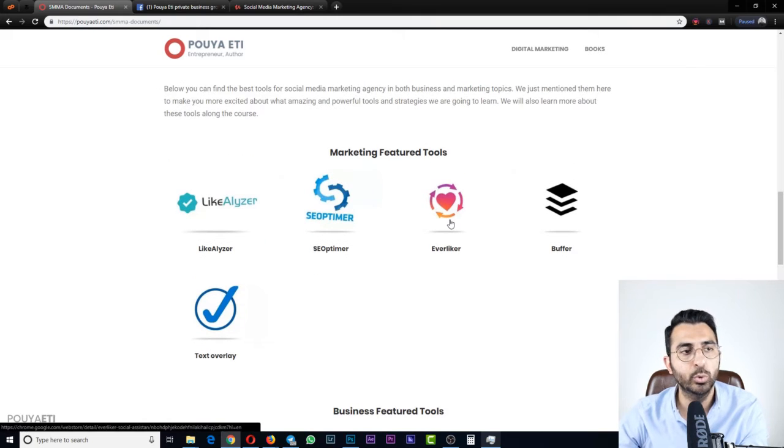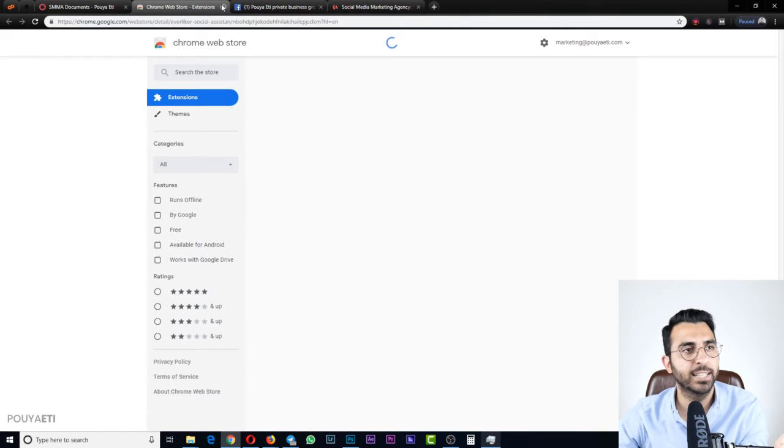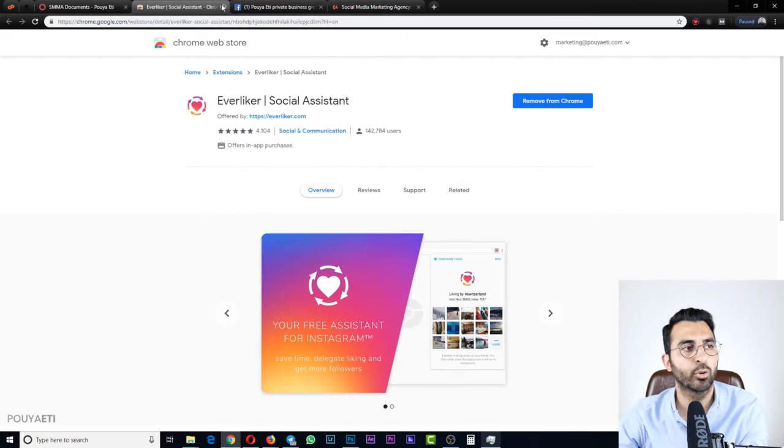So the next tool, which is extremely powerful, I have been using it for the past couple of years, and I think I introduced this tool to more than 5,000-6,000 students, and they used it, they loved it. It's powerful. Everliker is a Chrome extension. You can install it on your Chrome browser.